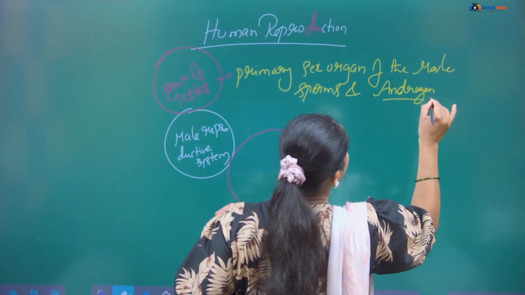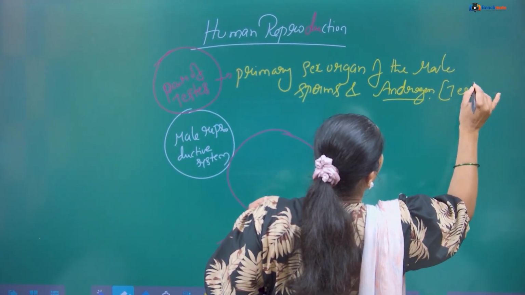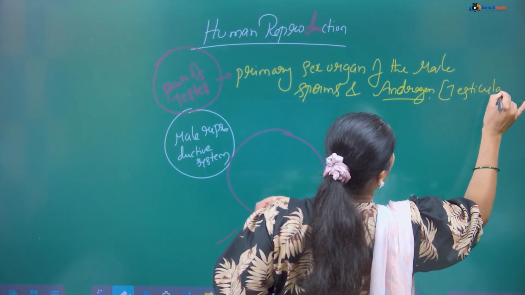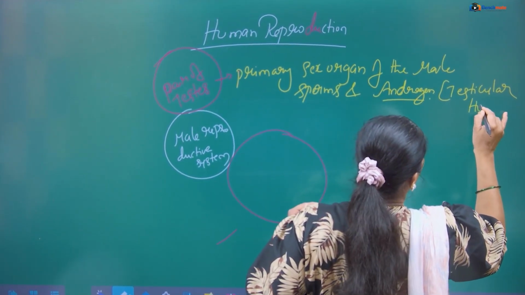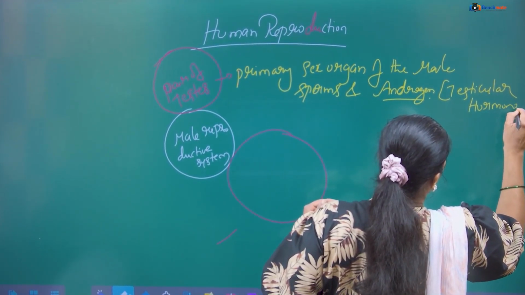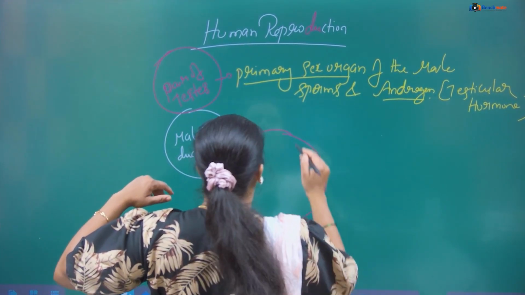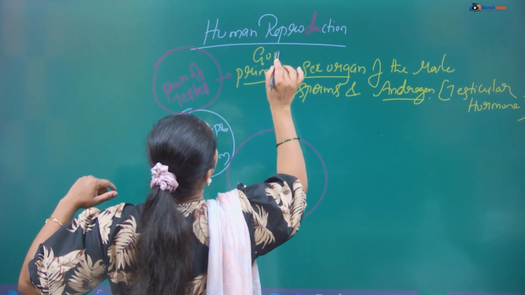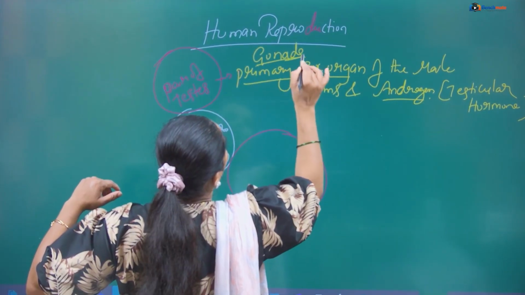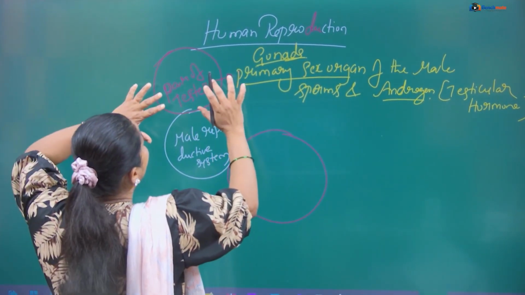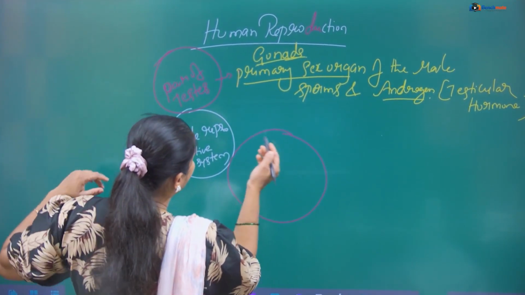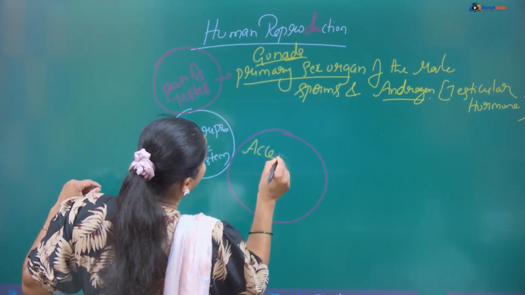Androgen is the testicular hormone. Hence the primary sex organs, the primary gonads, we can also say gonads. So a pair of testes, then further,